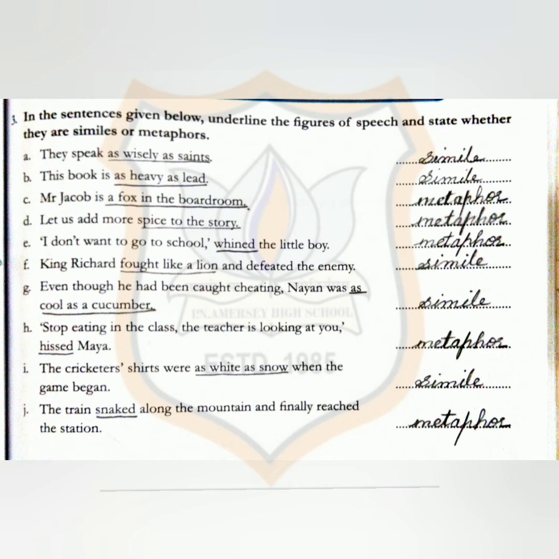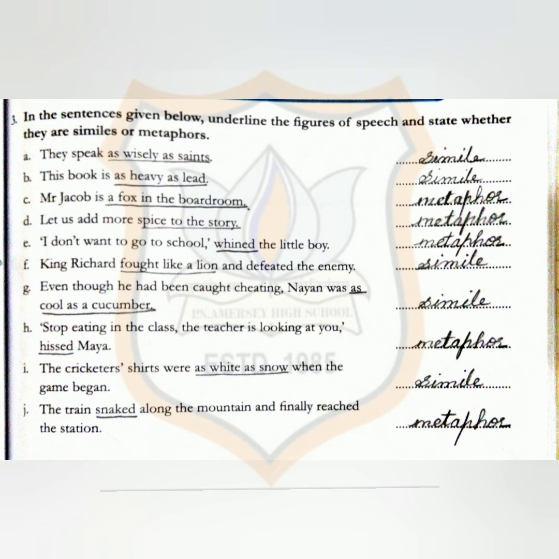Next one, even though he had been caught cheating, Nayan was as cool as a cucumber. Again, as is there, so it is a simile sentence. Underline as cool as a cucumber. Stop eating in the class, the teacher is looking at you, hissed Maya. Again, the word given for Maya is hissed. So it is a metaphor sentence and underline hissed.